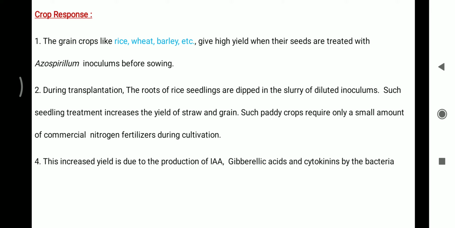Such seedling treatment increases the yield of straw and grain. Such paddy crop requires only a small amount of commercial nitrogen fertilizer during cultivation. This increased yield is due to the production of IAA, that means indole acetic acid, gibberellic acid and cytokinins by the bacteria.